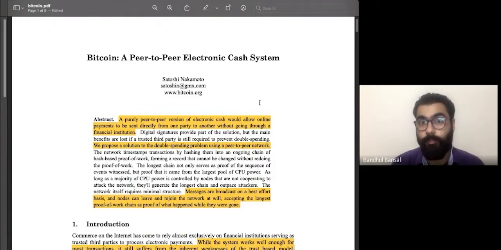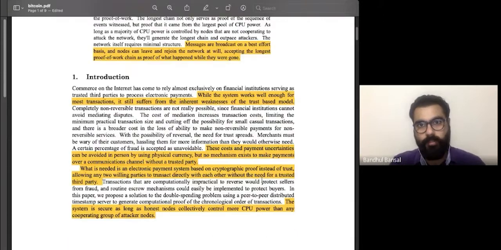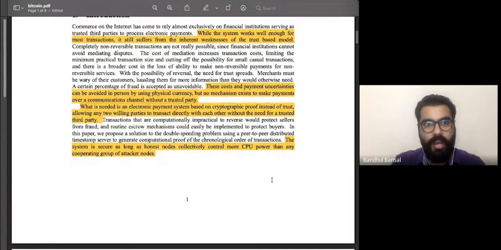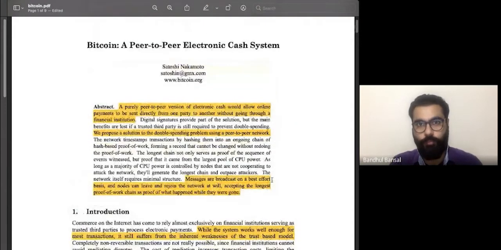Bitcoin, a peer-to-peer electronic cash system. Let's try to understand what this white paper has to offer to us. Right now, what you can say is that this is the most important document that is placed there on the internet. This 9-page document, you can see, right? It just has so much information published in 2008, right?